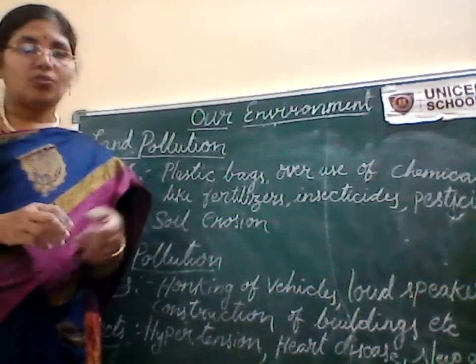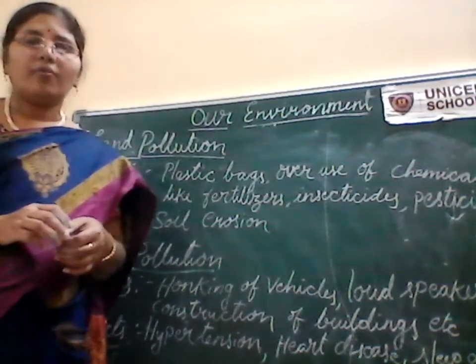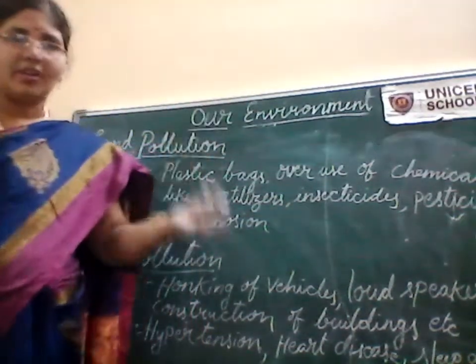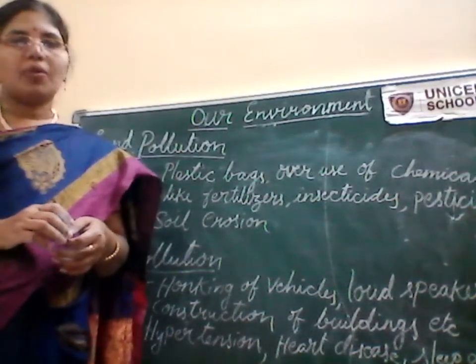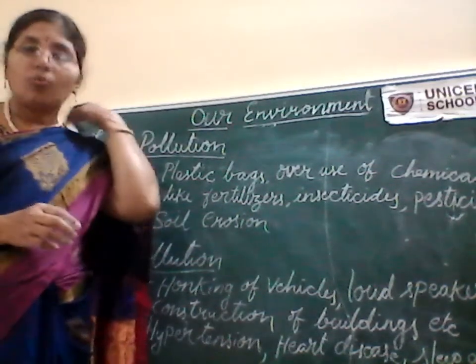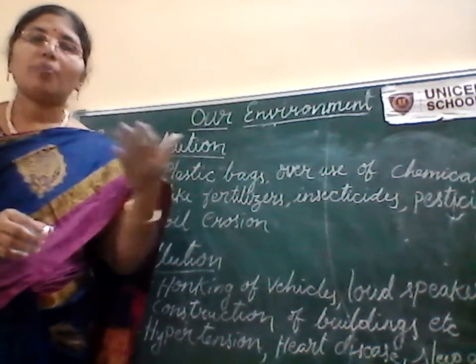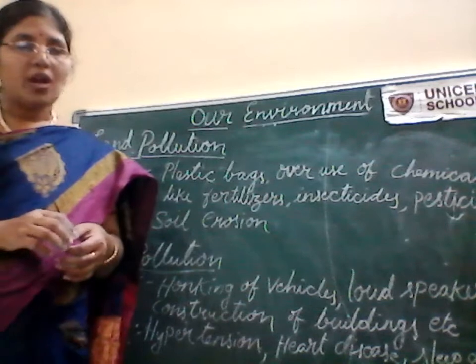And the next one is the proper management of waste disposal. Wherever we find an empty land, we'll simply go and throw the garbage and come off. Is it a good thing? No, because indirectly we are polluting our land, we are keeping our lives at risk. So what we have to do, we have to dispose the garbage in the proper bins instead of throwing it on the open lands.